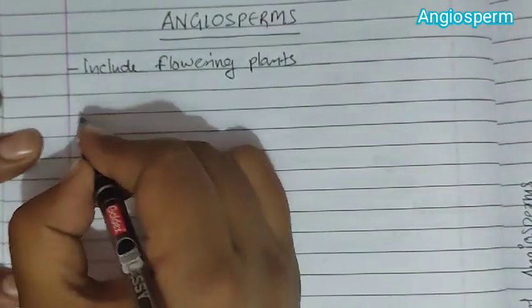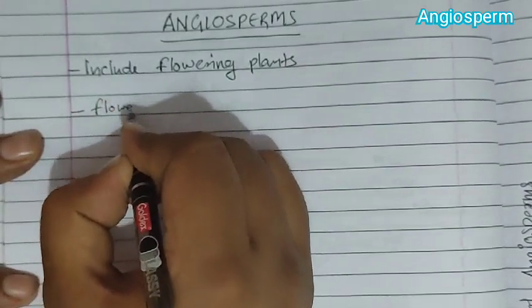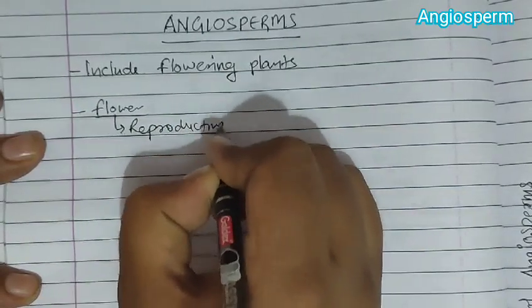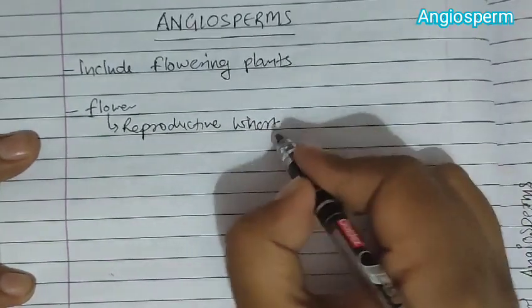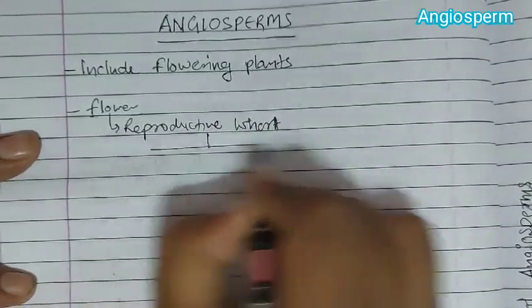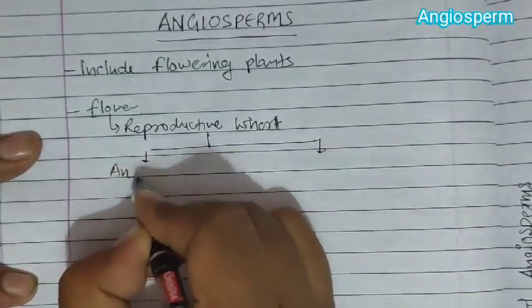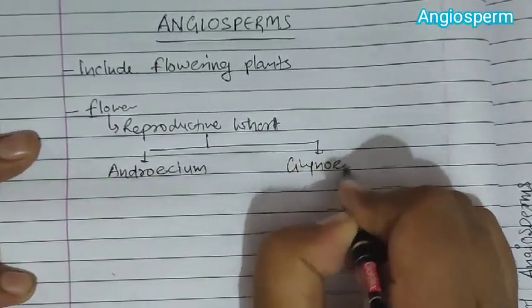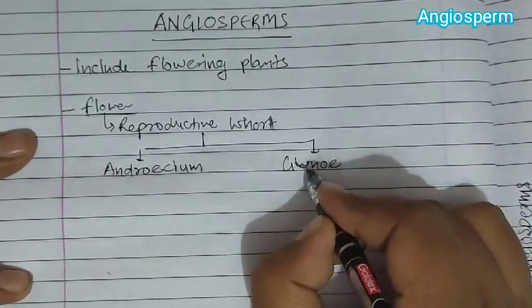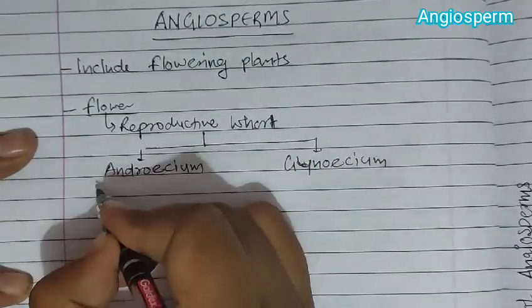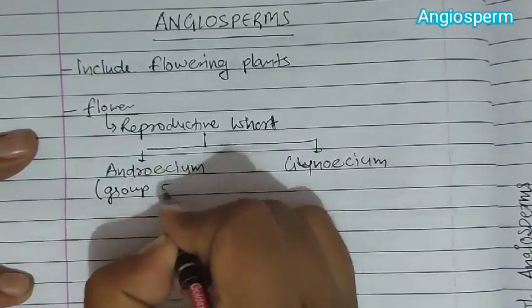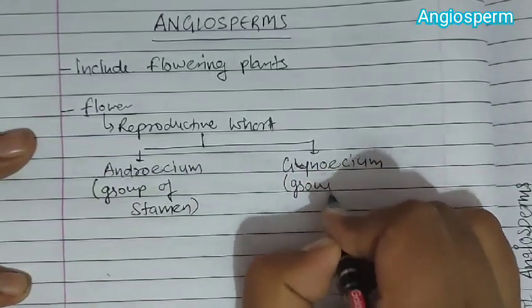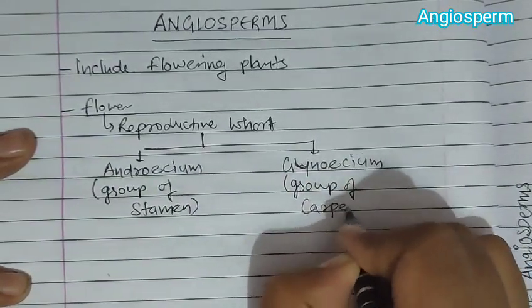Okay, when we talk about the flower, in the flower they have reproductive whorls, and these reproductive whorls are androecium and gynoecium. Androecium is known as a group of stamens and gynoecium is known as a group of carpels.